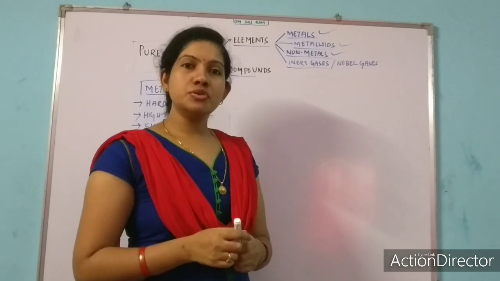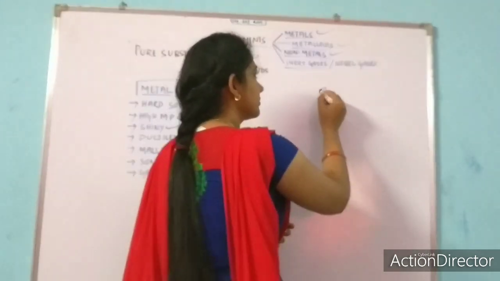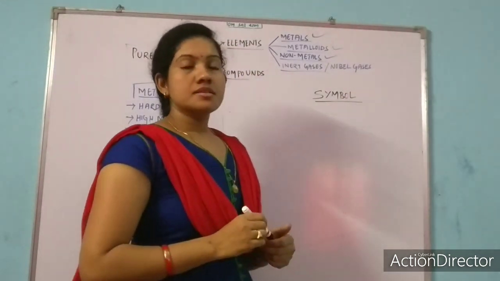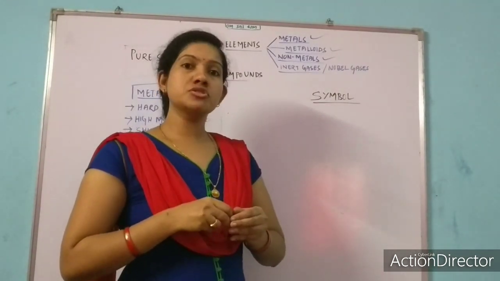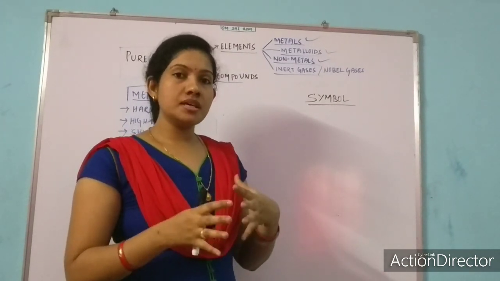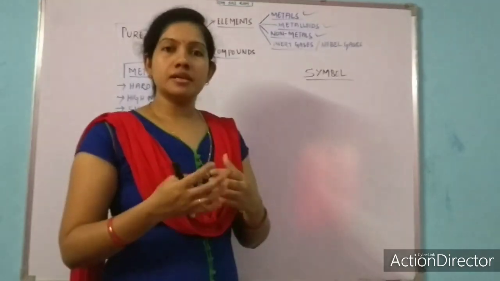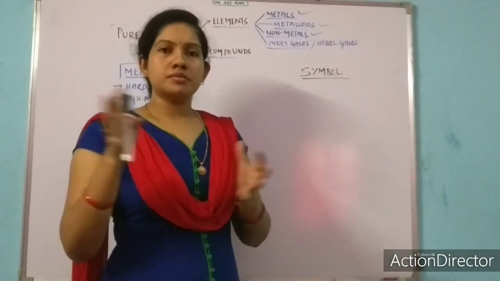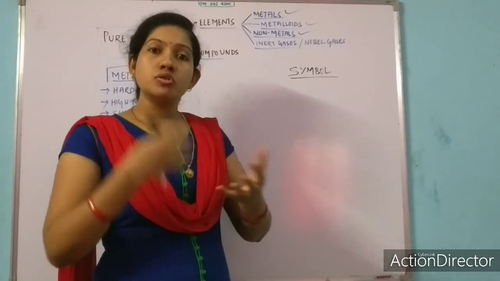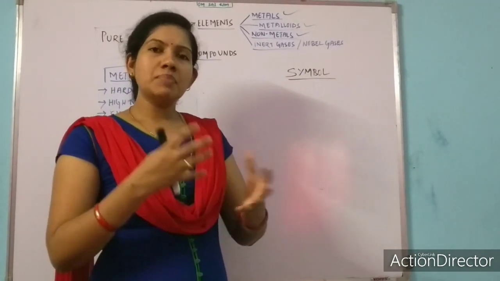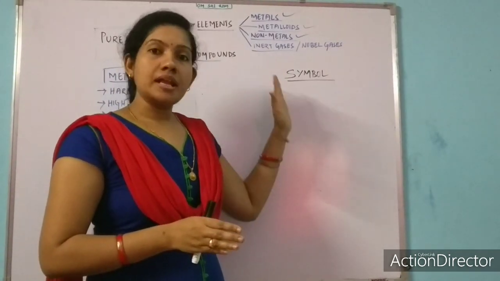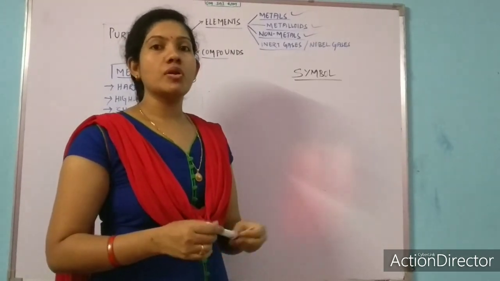Symbol. We will discuss a new topic, that is symbol. What do you mean by a symbol? Symbol means the short name or the short form. As we are all given a nickname so that it is easy for everyone to call us, we also have a good name that is a little bigger in size, but we also got a nickname so that our parents can call us easily. Like that, all the elements can be written with their short names. We call it a symbol.